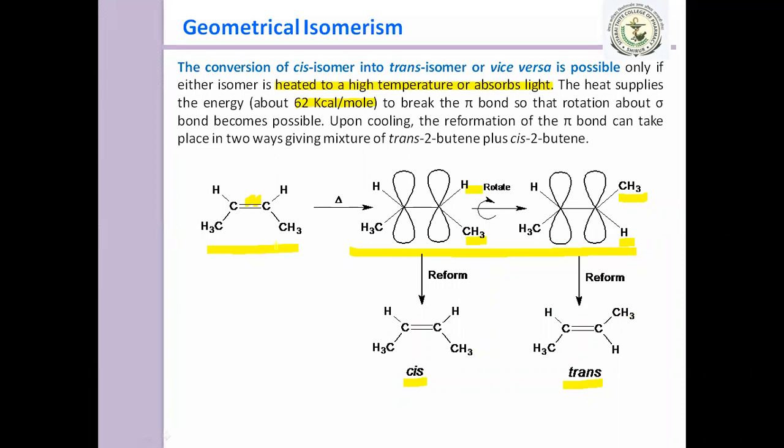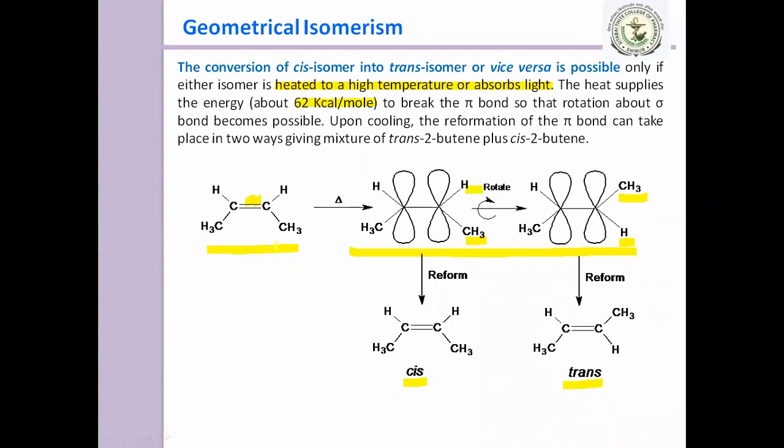So let's just revise. Can you tell me the meaning of isomers? Can you define isomers? Isomers means what? Isomers are compounds of the same molecular formula but differ from each other in physical or chemical properties. Exactly. Good. Correct. And the phenomenon is called isomerism.